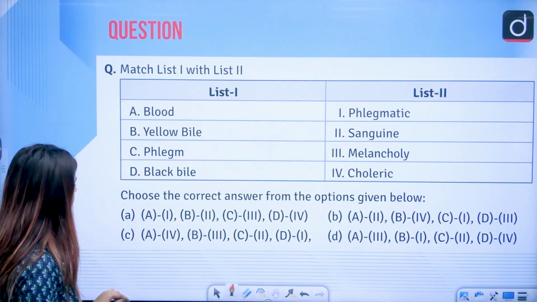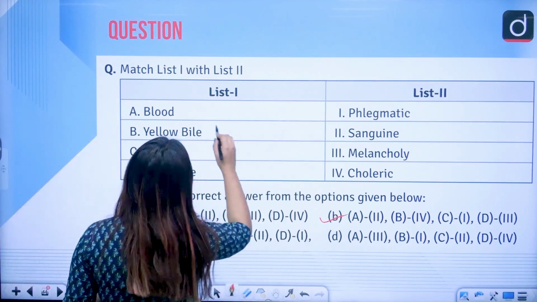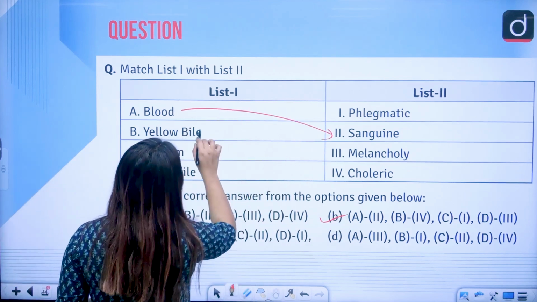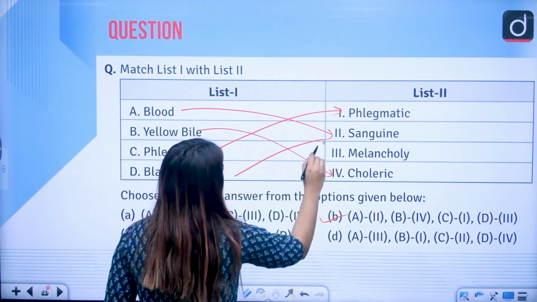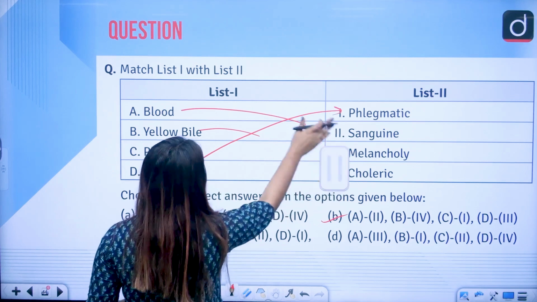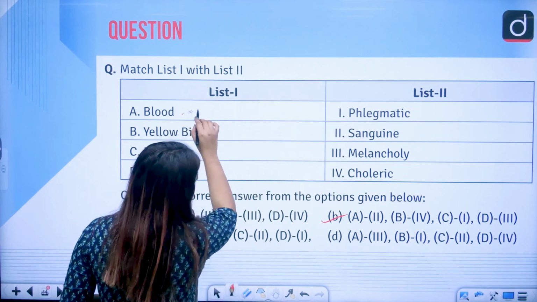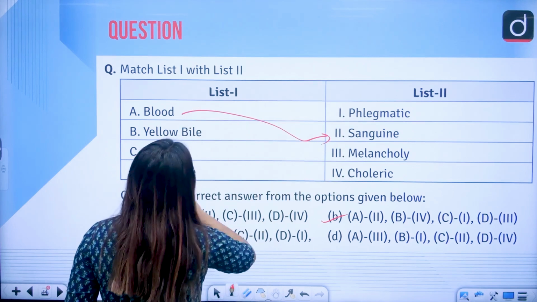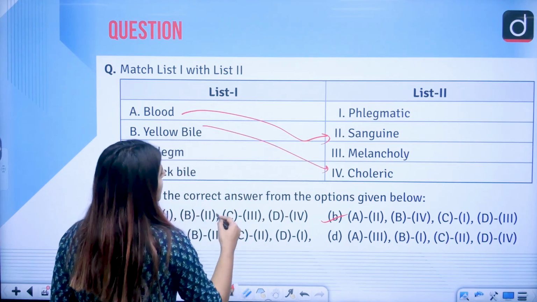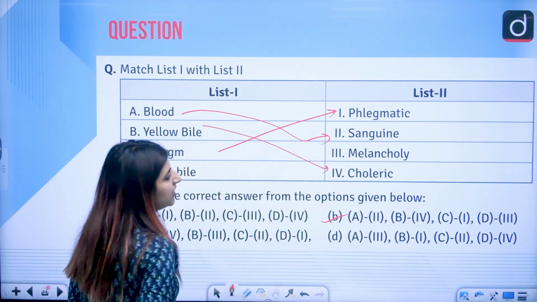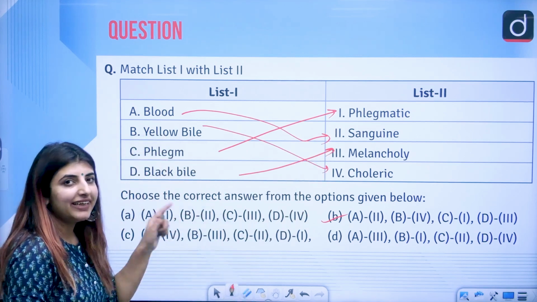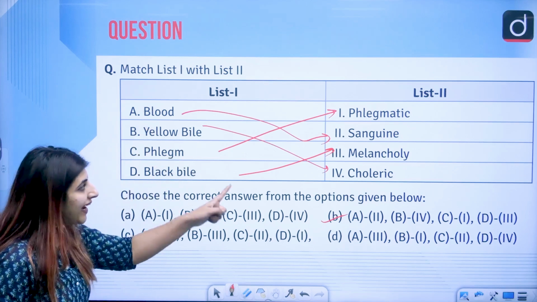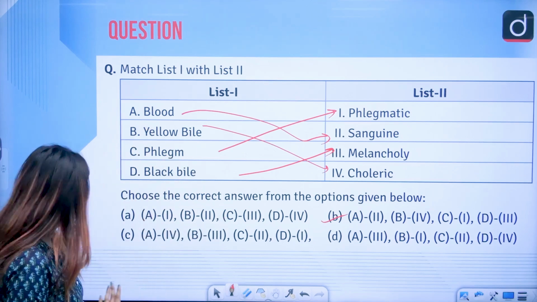So the answer to this very question is Option B, that is A 2, B 4, C 1 and D 3. Let me just match it again: A is to 2, B 4, C 1 and D 3, correct? We'll read the explanation in the next page, but you should note this very thing down.